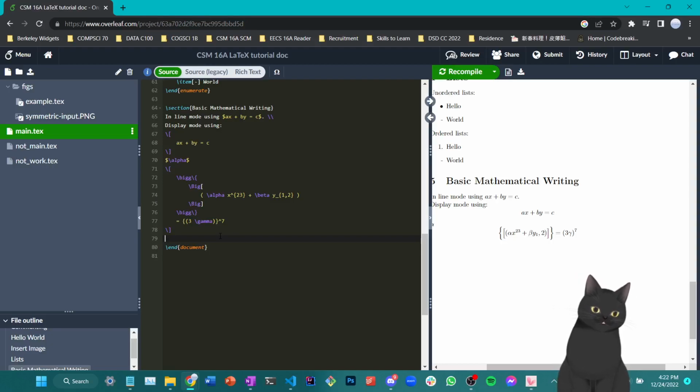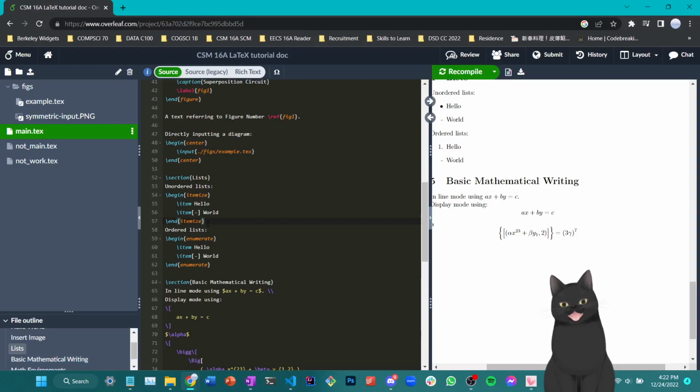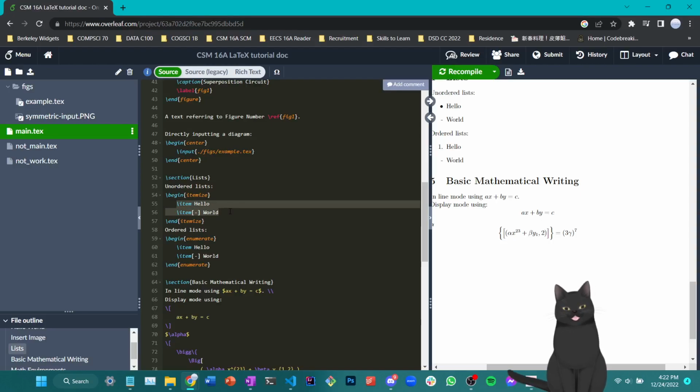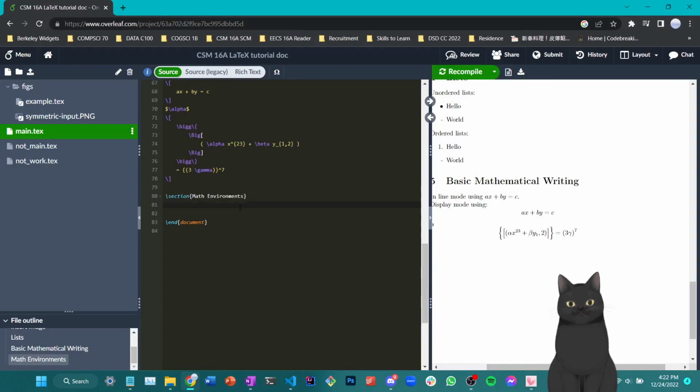Speaking from personal experience. So, last but not least, here are some useful math environments. Environments in general just mean special places where special rules of writing mathematics apply. For example, the begin itemize here is also an environment where the special rule within begin and end itemize is that everything you write is in bullet points. The begin center and end center here is also a useful environment where everything you write in this environment is just going to be centered.